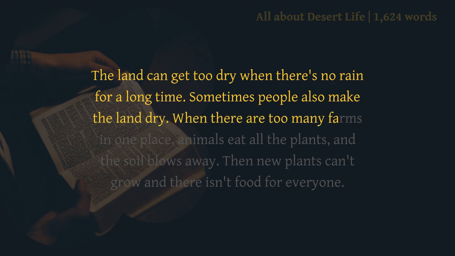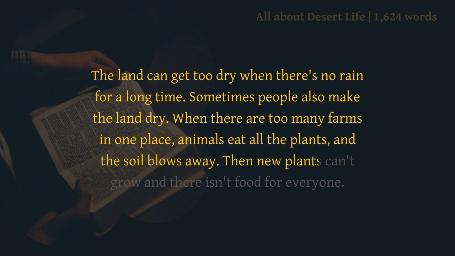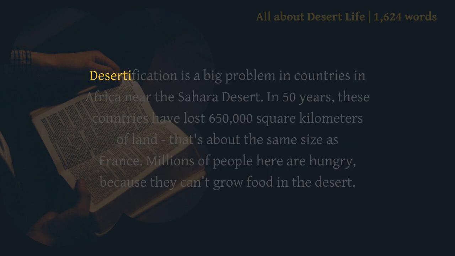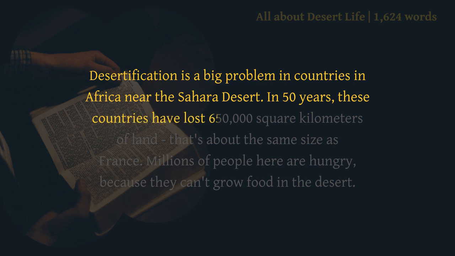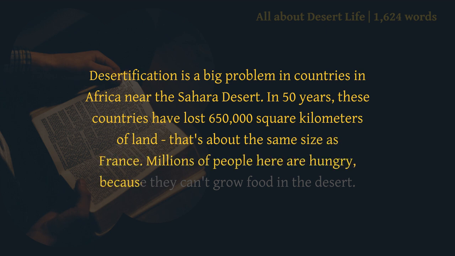When there are too many farms in one place, animals eat all the plants, and the soil blows away. Then new plants can't grow and there isn't food for everyone. Desertification is a big problem in countries in Africa near the Sahara Desert. In 50 years, these countries have lost 650,000 square kilometers of land. That's about the same size as France. Millions of people here are hungry because they can't grow food in the desert.